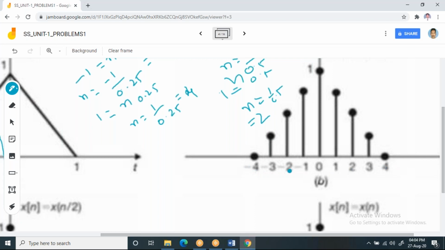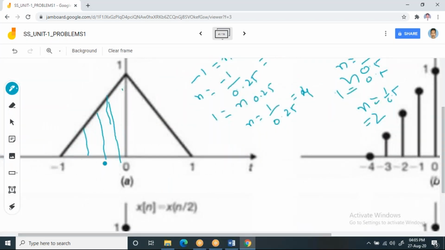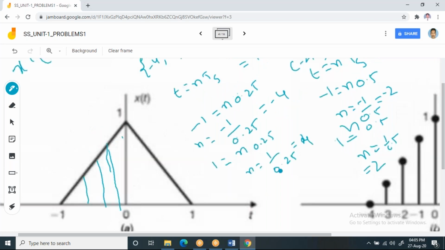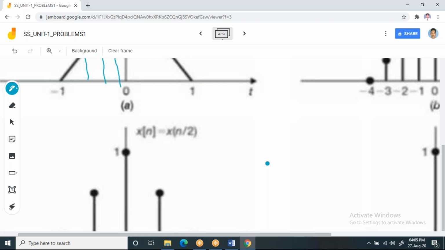So now you may have a doubt: how do I mark these values? For marking these values, we have a technique. If you observe this, we have the equation 1 minus mod t.